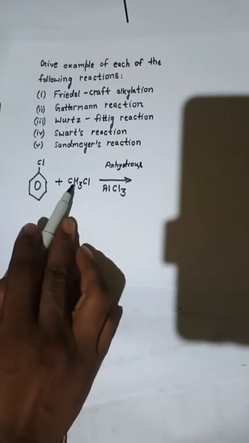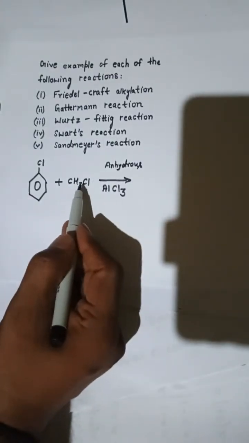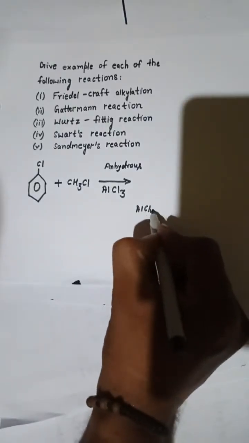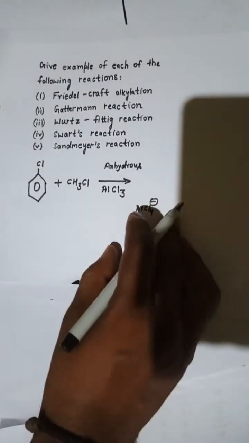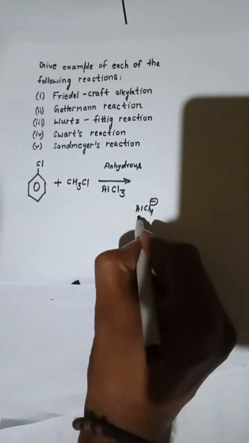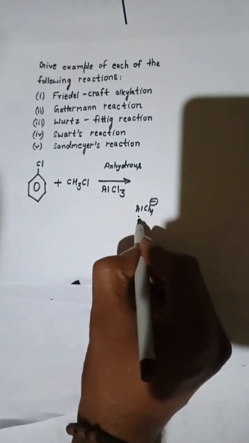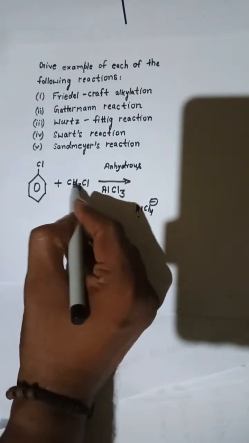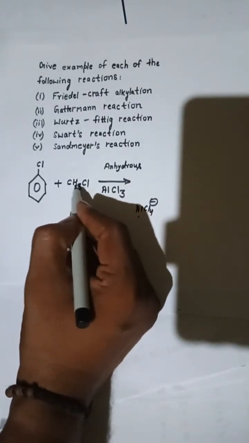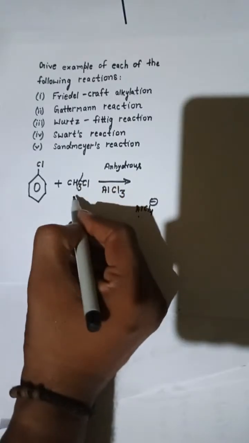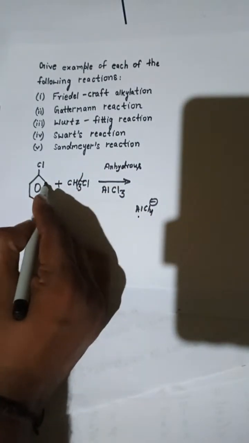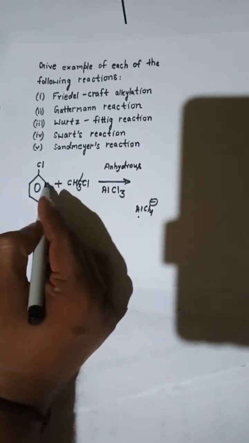This methyl chloride, so we are having one AlCl4 here, and this will form here. Along with that, this alkyl chloride is going to break down, this bond is going to break down, and this methyl is going to be at the para position or ortho position.